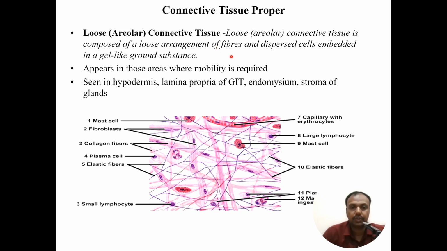Loose connective tissue, which is also called areolar tissue, is composed of a loose arrangement of fibers, and the cells are dispersed in a gel-like ground substance, as in this diagram. And these are seen in areas where mobility is required, as in hypodermis, that is just below the skin, lamina propria of the digestive system, endomysium, and stroma of glands, which supports the gland.